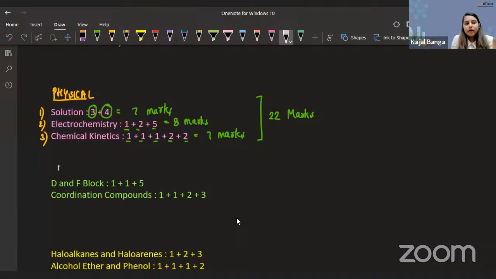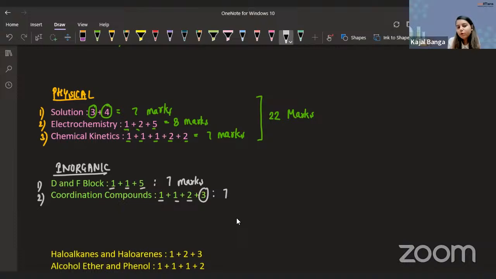Let's move on to our inorganic. As we already have discussed, we hardly have the 2 chapters of inorganic. One is your d and f block chapter and the other one is your coordination compounds. So if you look at the distribution of marks in d and f block, we have 2 objective type questions and 1 5 mark question, making a total of 7 marks for this particular chapter. And if we move on to coordination compounds, 2 1 mark questions, 1 2 mark question, and 1 3 mark question, again making a total of 7 marks. So perfect distribution of equal marks for both the chapters of inorganic, making a total of 14 marks as we discussed initially. Okay.